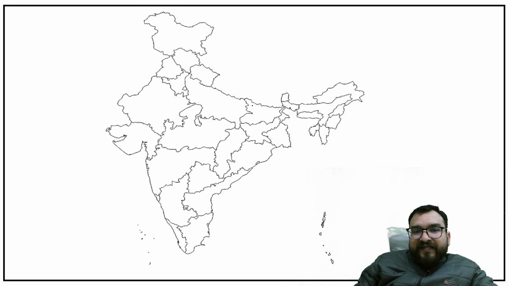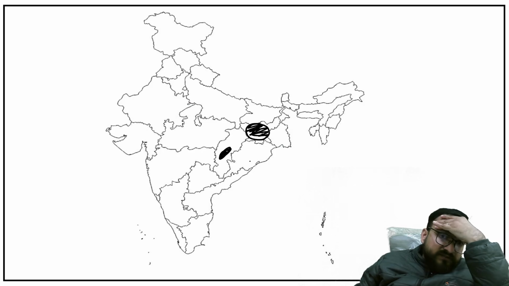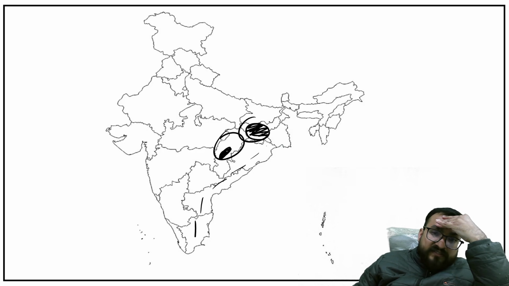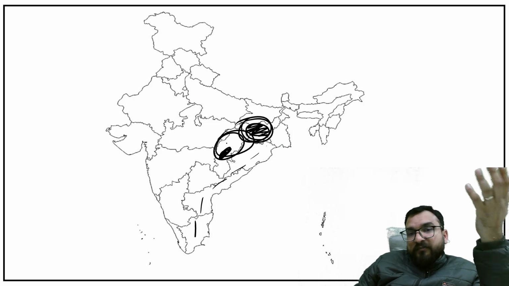Now try to understand where the origination of all these rivers was, somewhere here. Are these part of the Eastern Ghats? Now the Eastern Ghats are over here, guys. These are the Eastern Ghats over here. The Eastern Ghats are not this. This is the mainland India. This is the plateau region you will be finding.